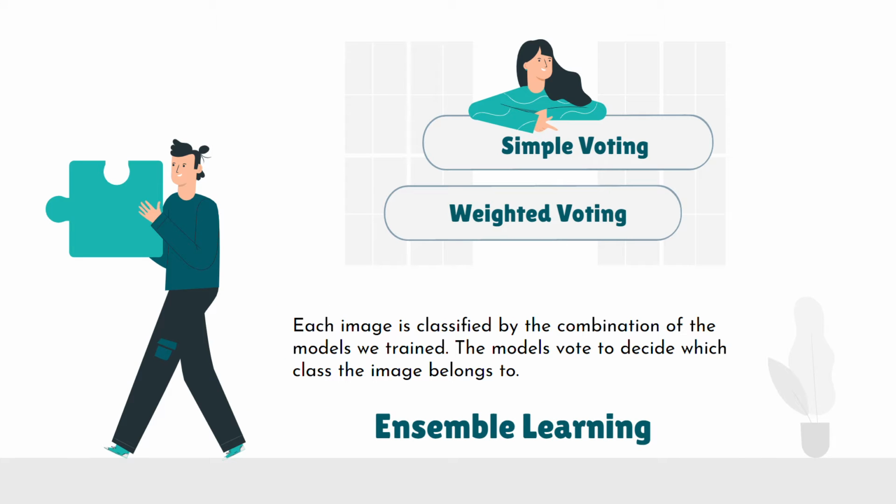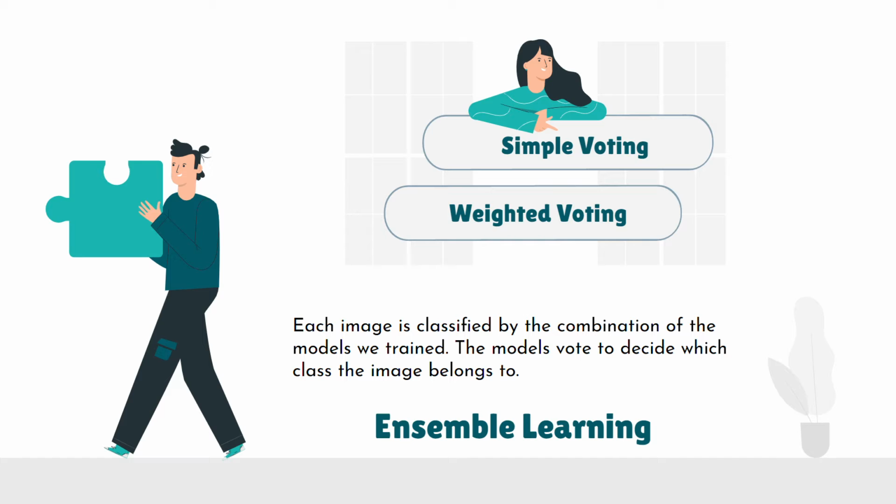Now let's look at the ensemble learning part. Each image is classified by the combination of the models we trained. That is to say, the models vote to decide which class the image belongs to. There are two approaches for ensemble learning. First, simple voting. Each model gets to vote for the class it believes the image belongs to. The class getting the highest vote will be the final decision.